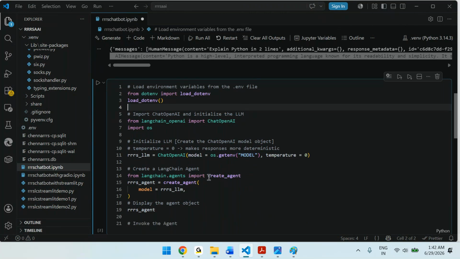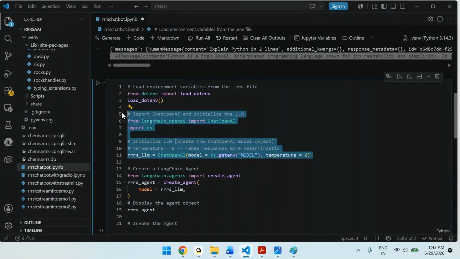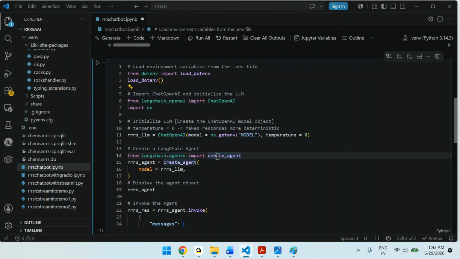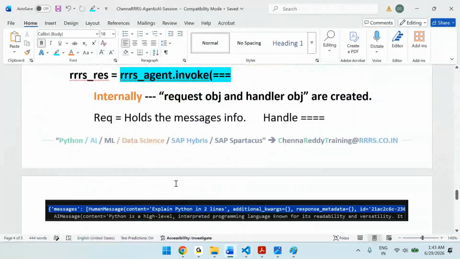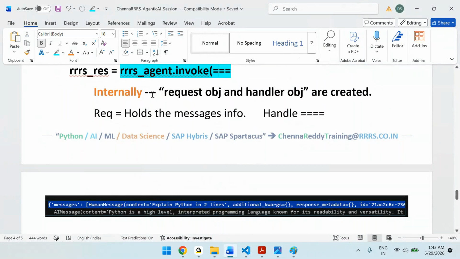So that you will feel that in the existing code only we keep adding the functionalities. Loading environment variables is the same, no changes. Then importing the required libraries and initializing the model is the same, no changes. Then what do we need? Whenever we invoke the agent, a request object, response object and handler object get created.